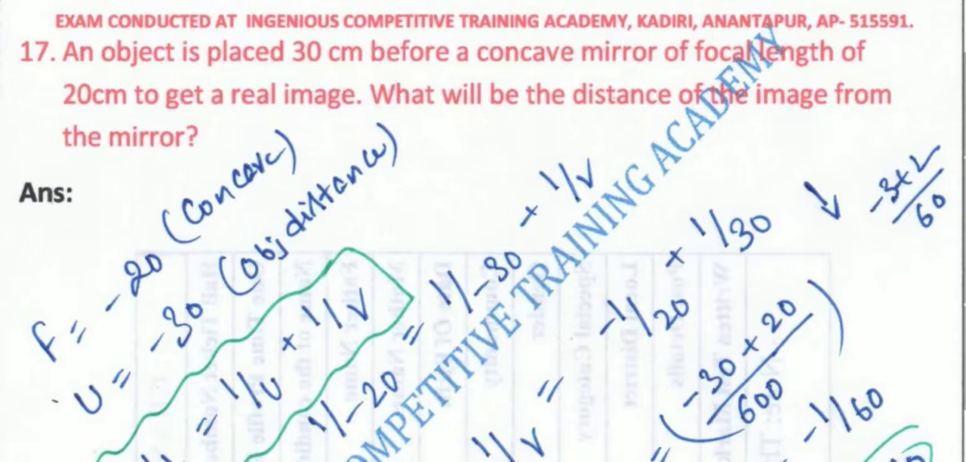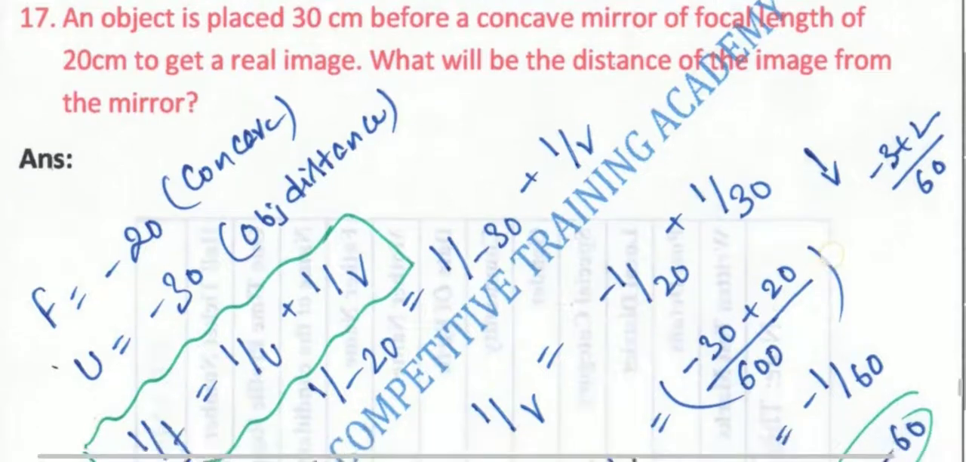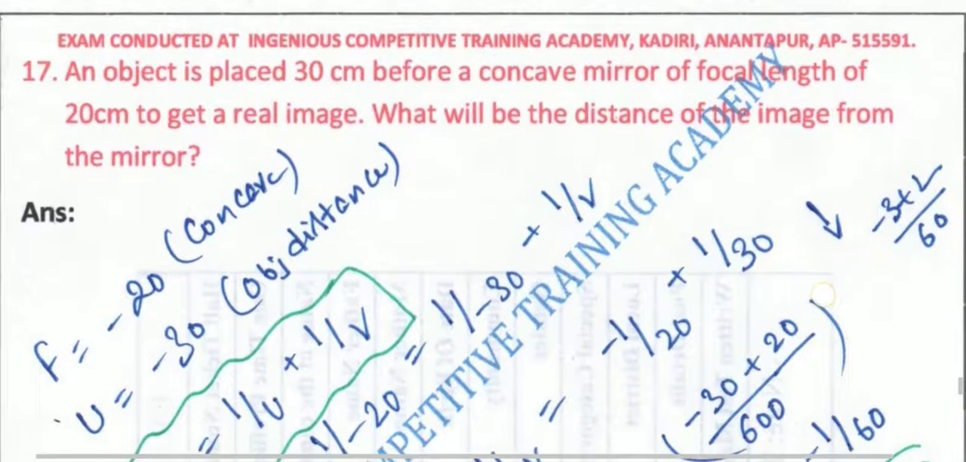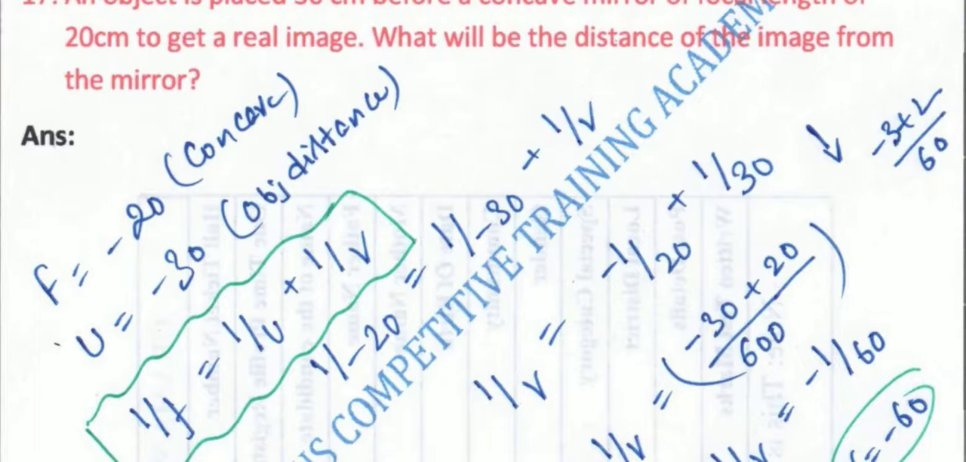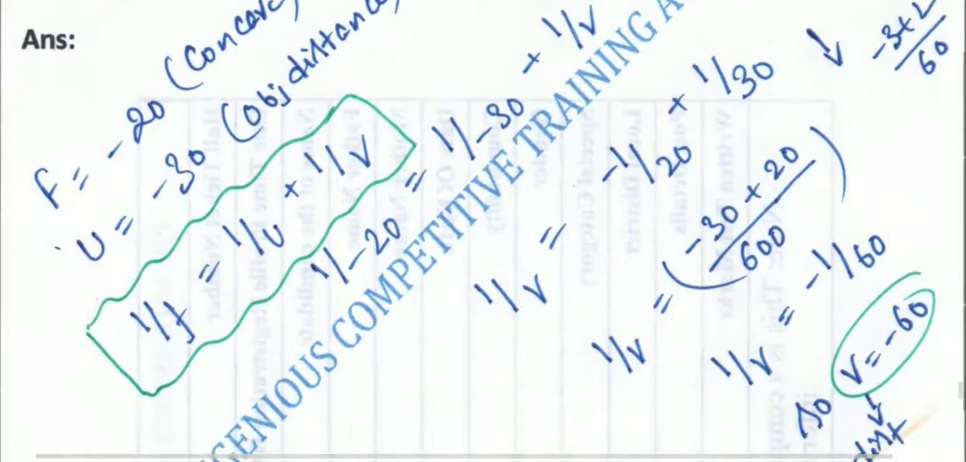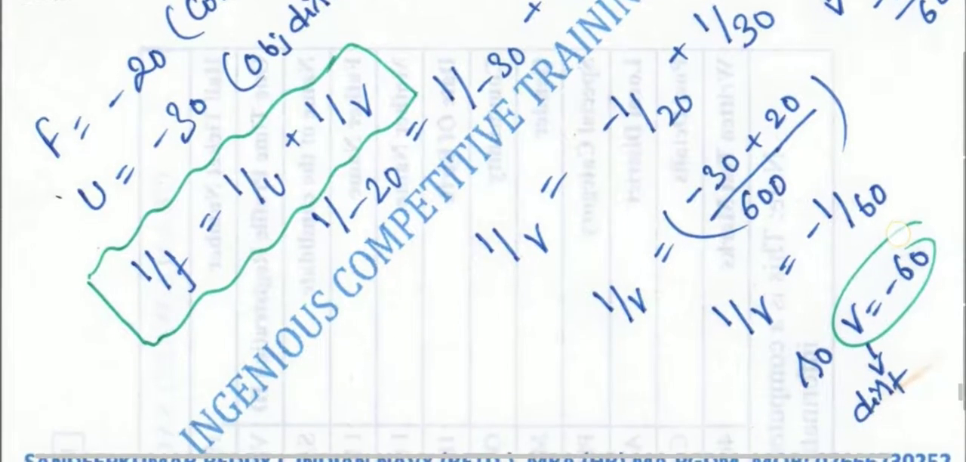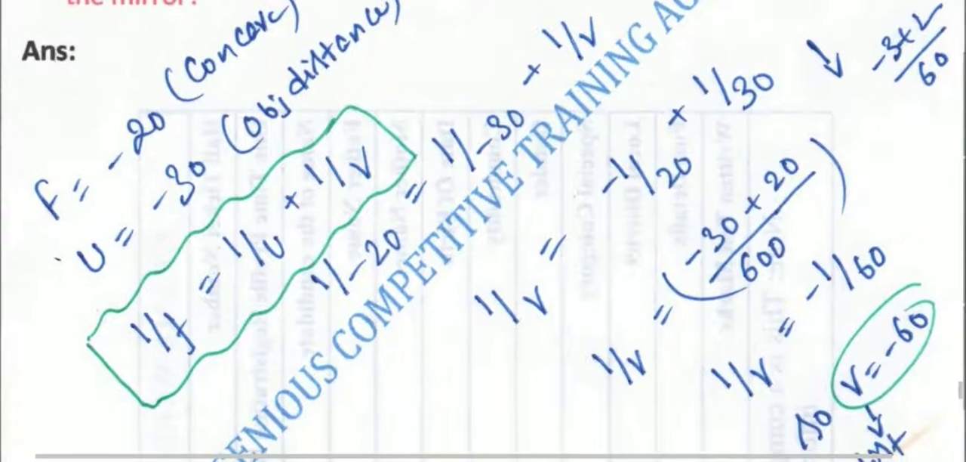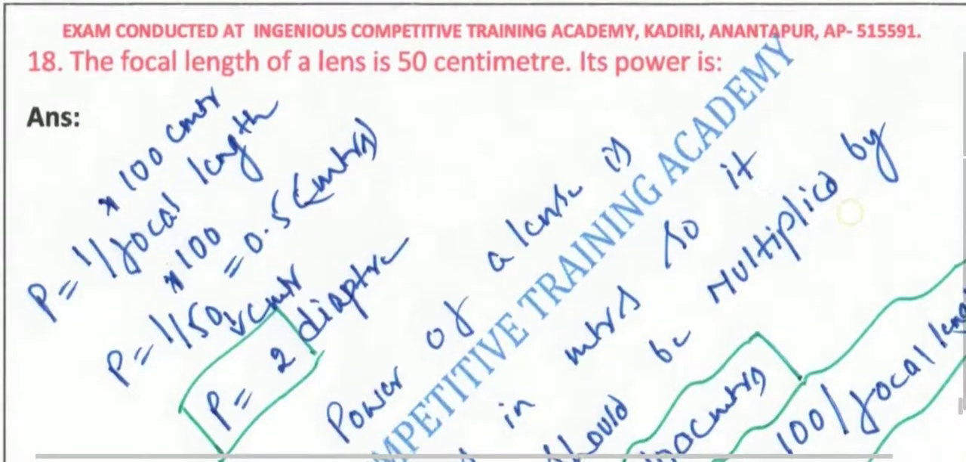An object is placed 30 centimeters before a concave mirror of focal length 20 centimeters to get a real image. What will be the distance of the image from the mirror? With the same mirror formula, you have been given values and have to find the other value. Here the focal length, since it is a concave mirror, is minus 20, and u is again minus 30. You can directly place the values and figure out v. The answer is 60, the right answer. You can directly go through the given figure.